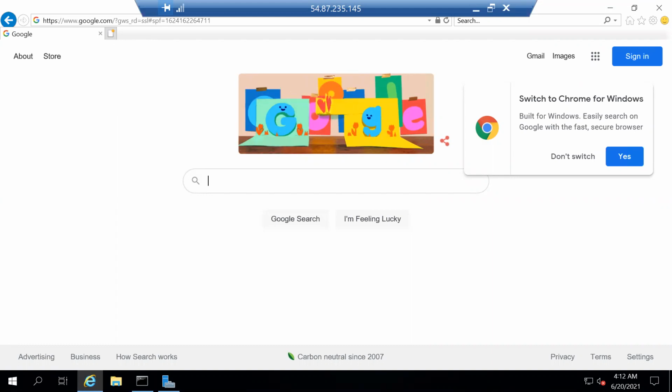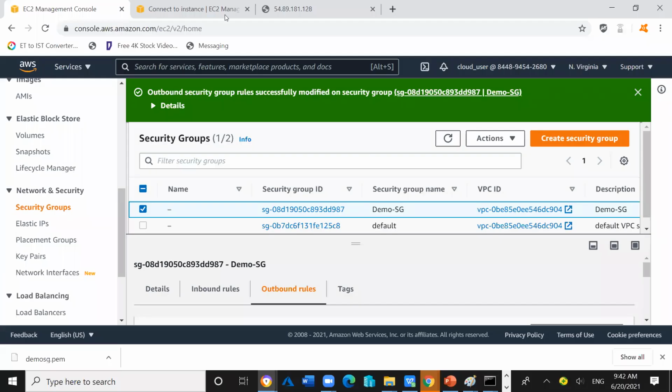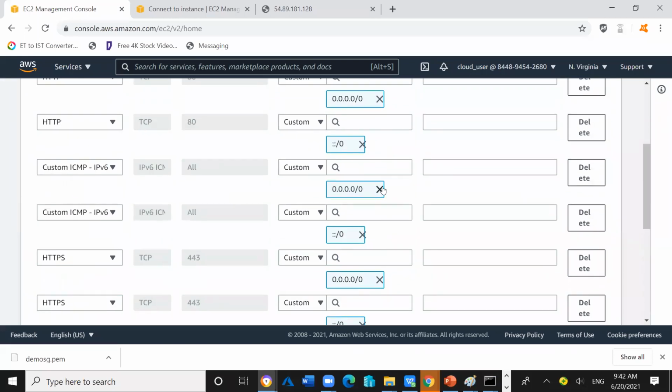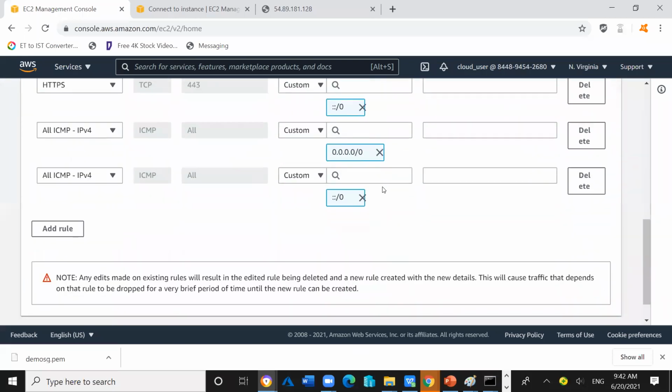In the case of RDP, why is it allowed on both sides? Let's see in the outbound port rules. Where is RDP? There is no RDP.